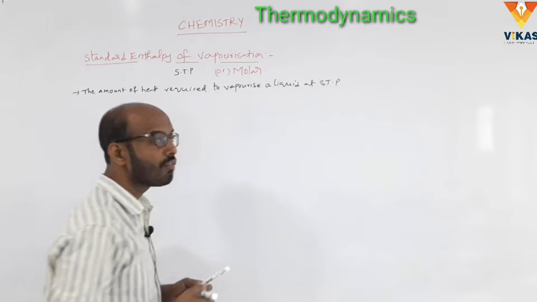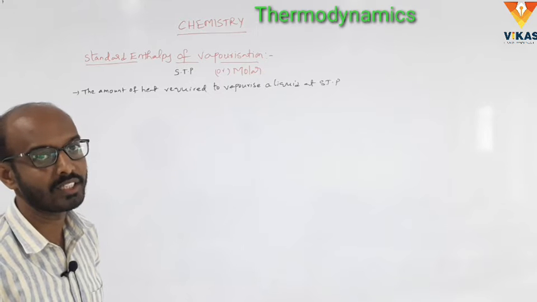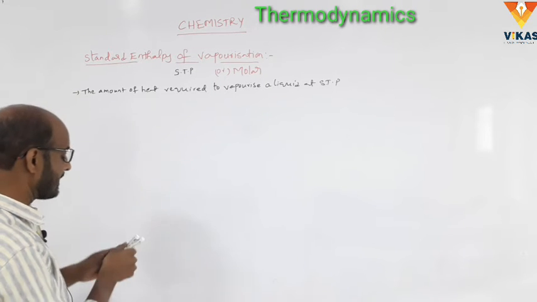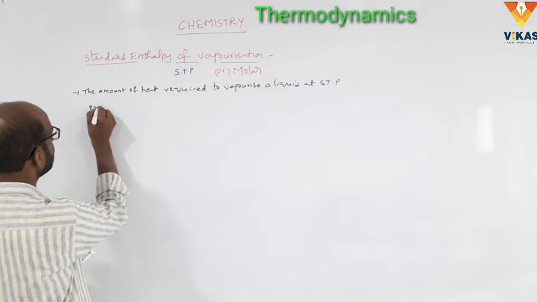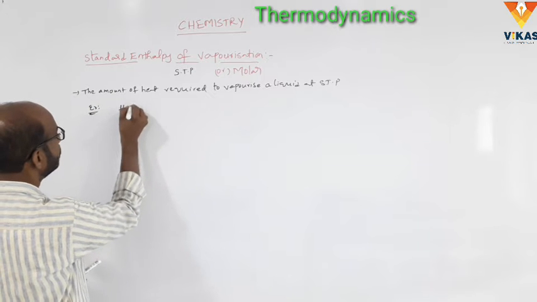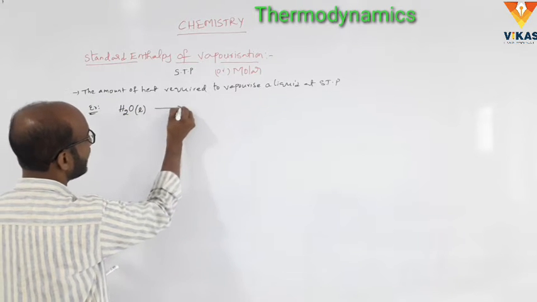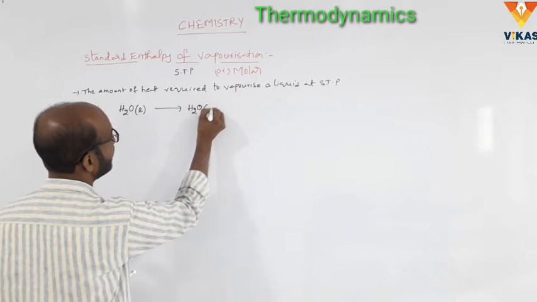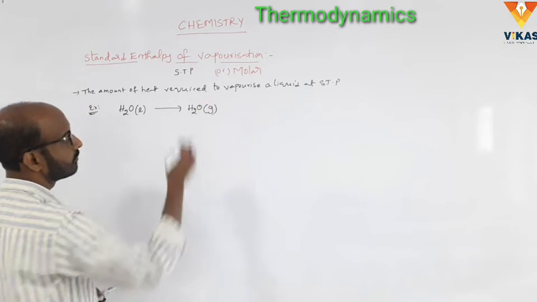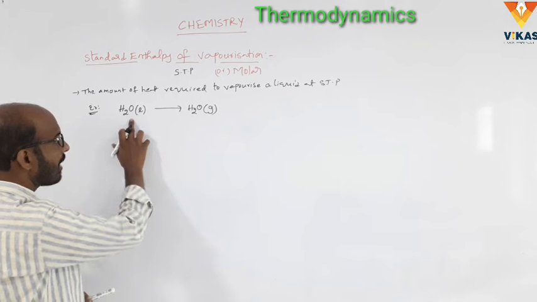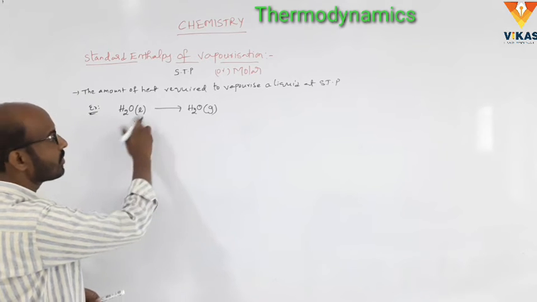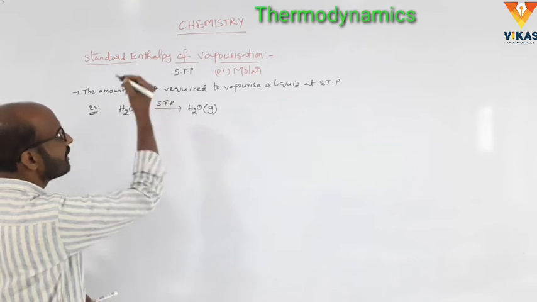It is also known as molar enthalpy of vaporization. So for example, H2O liquid converts to H2O gas. That means vaporization of the liquid at STP is called standard enthalpy of vaporization.